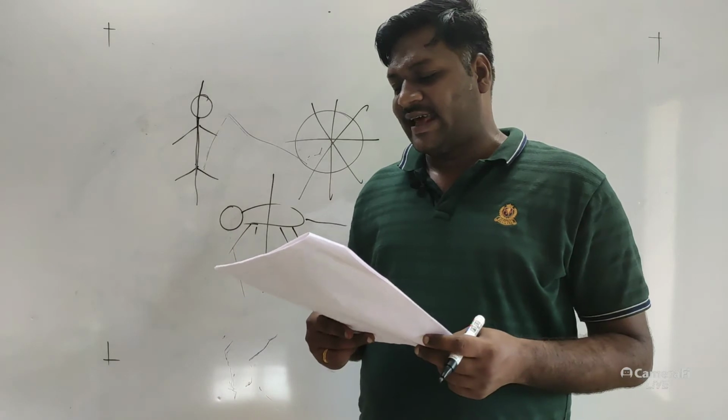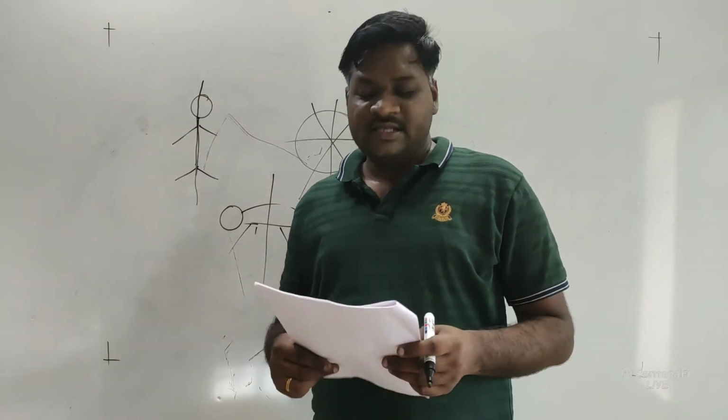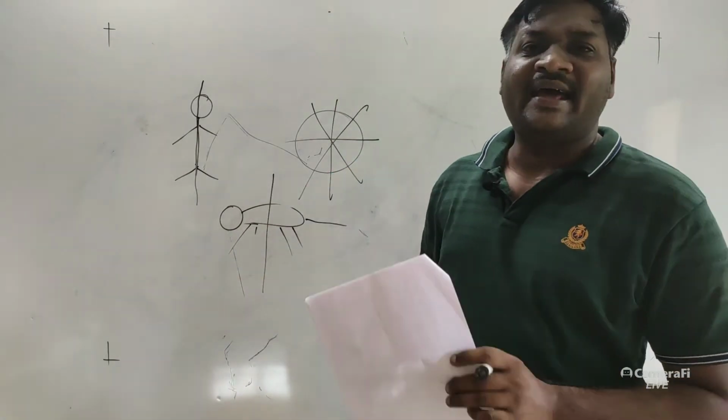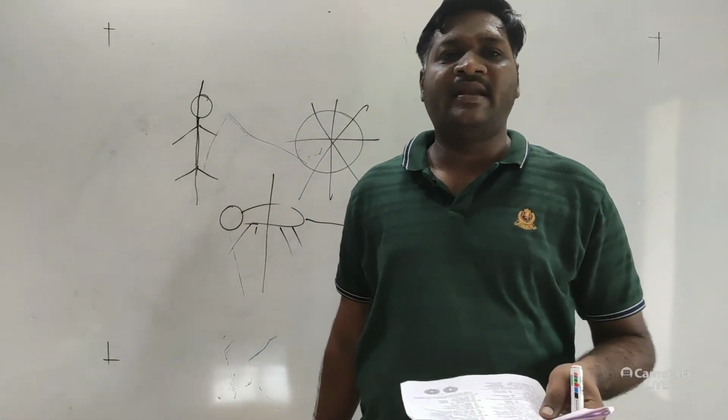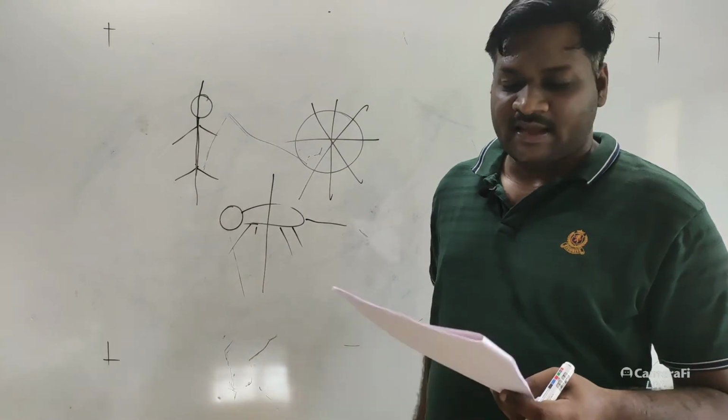Metameric segmentation is a characteristic feature of phylum Annelida. Earthworm and Nereis are involved, so they have metameric segmentation. So option A will be correct.